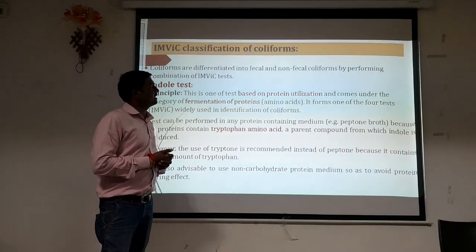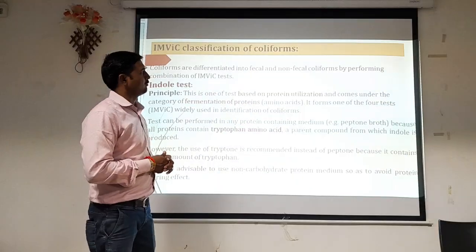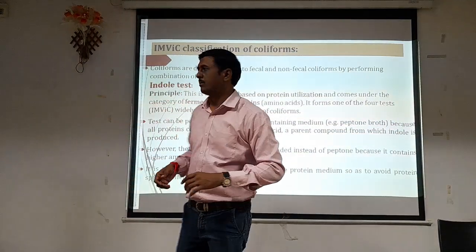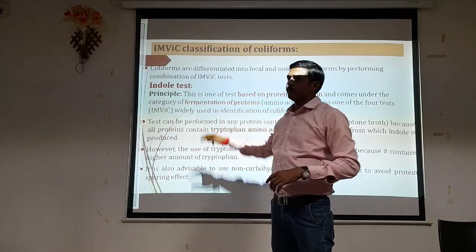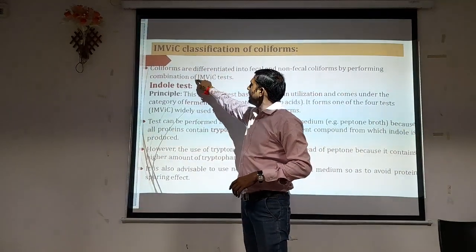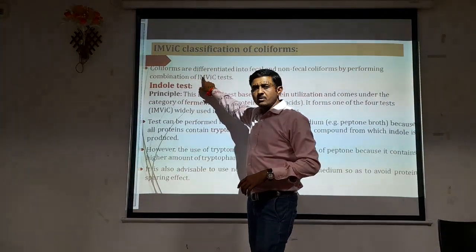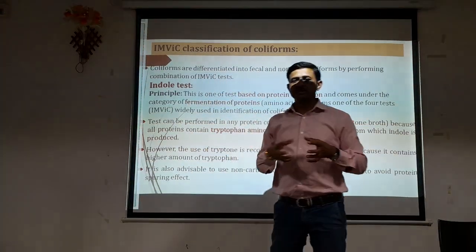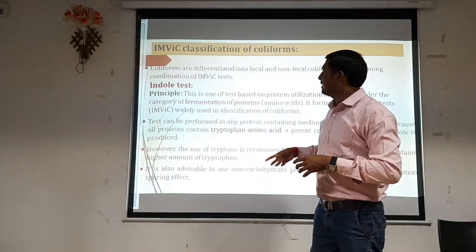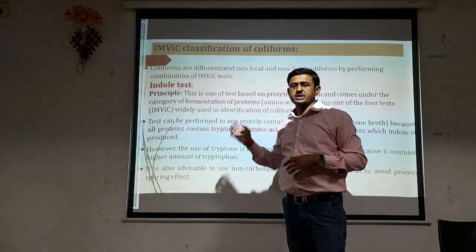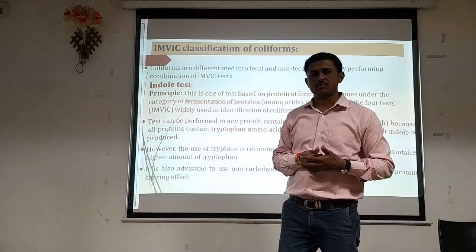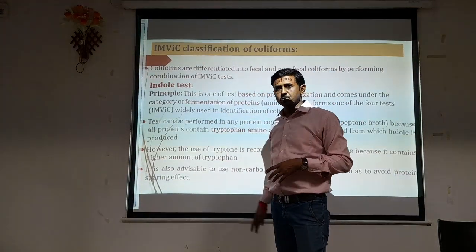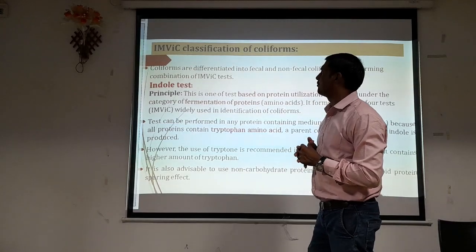Coliforms are differentiated into fecal and non-fecal coliforms by performing a combination of IMVIC tests. Combinedly we call it the IMVIC test. Here the 'I' is silent: I stands for indole, M for methyl red, V for Voges-Proskauer, and C for citrate utilization. Normally these tests are used for the detection of intestinal microflora, so the 4 tests are followed to classify fecal and non-fecal coliforms.